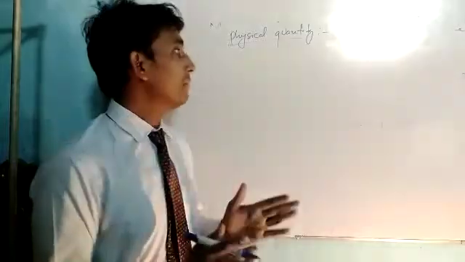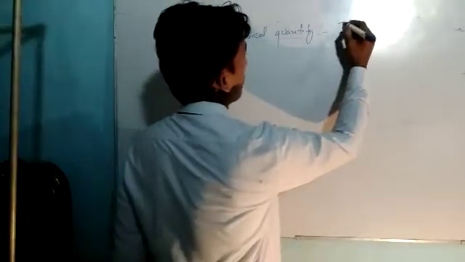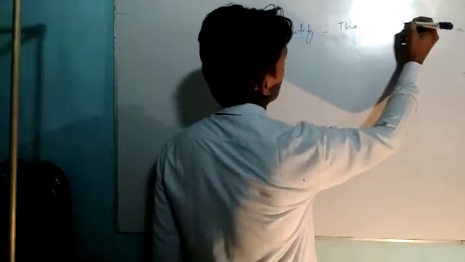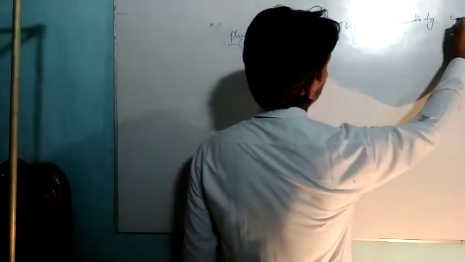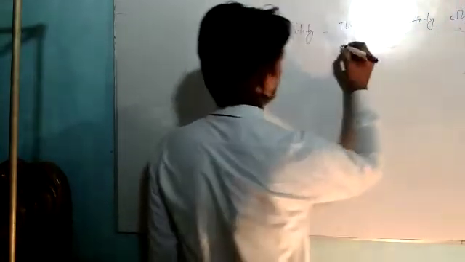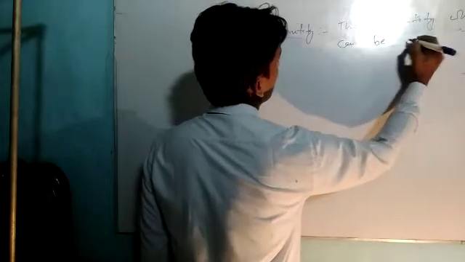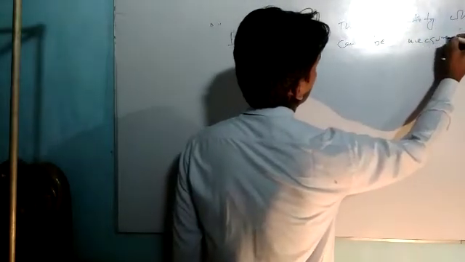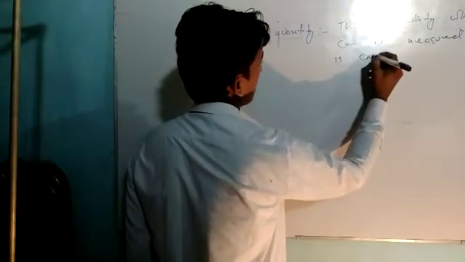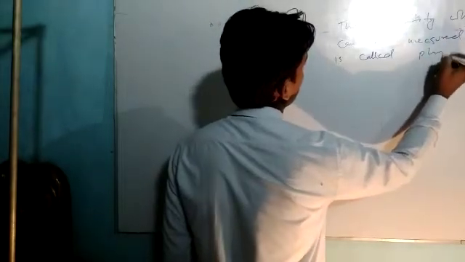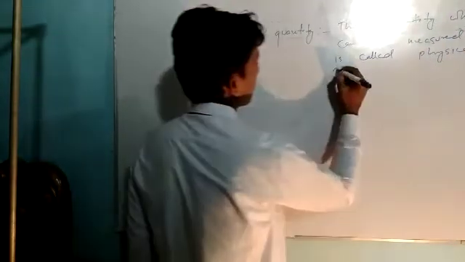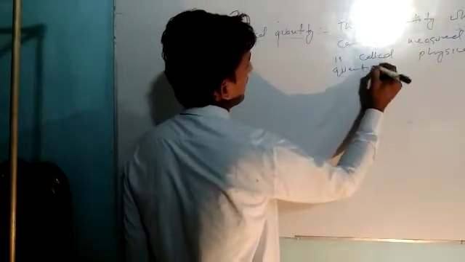The quantity which can be measured is called a physical quantity. So what are they?